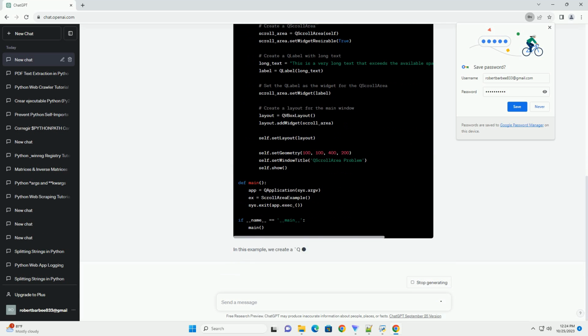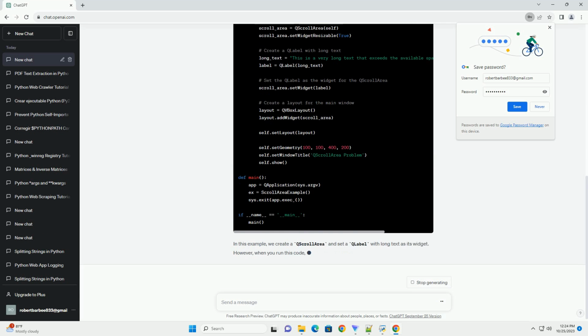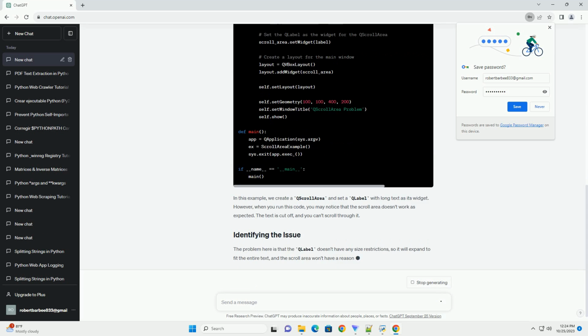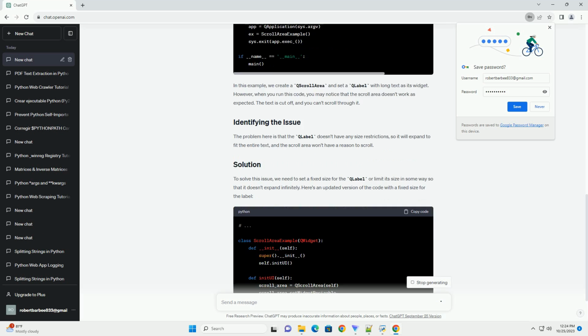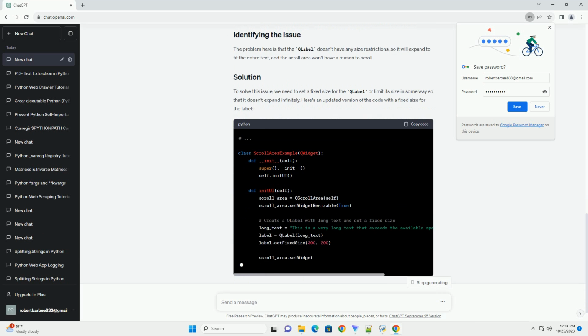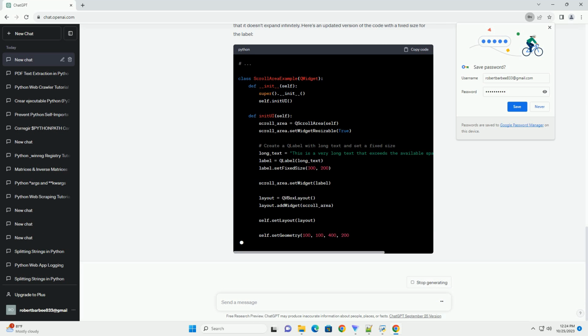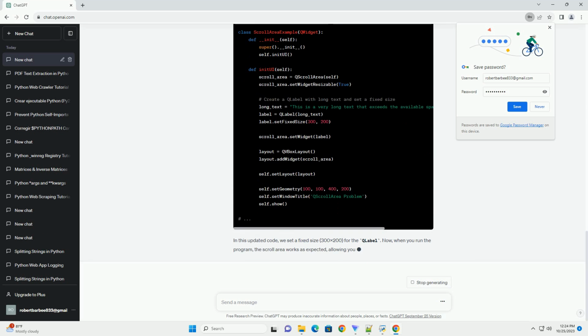not scrolling as expected. This issue can be frustrating because the primary purpose of a QScrollArea is to allow the user to scroll through its content when it exceeds the available viewport space. The content appears cut off or doesn't scroll at all. Let's first provide a simple example of code that exhibits the problem.